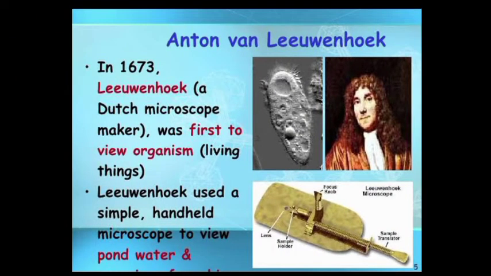In 1673, Leeuwenhoek, a Dutch microscope maker, was the first to view living things. Leeuwenhoek used a simple handheld microscope to view pond water. See, you could see the organism shown there and the microscope.